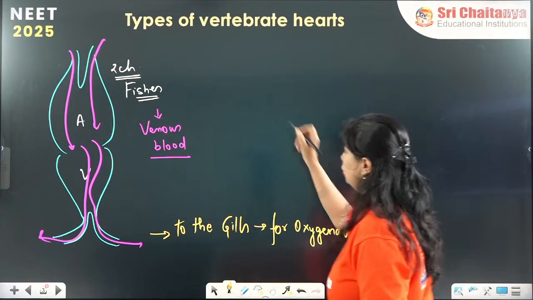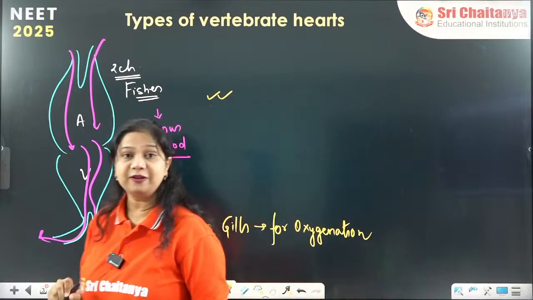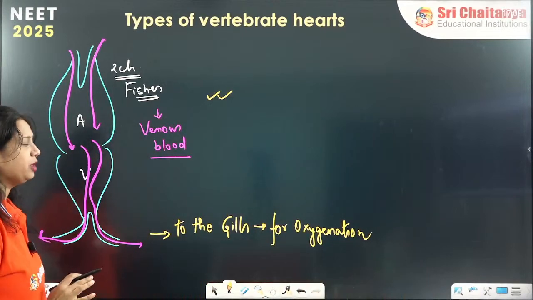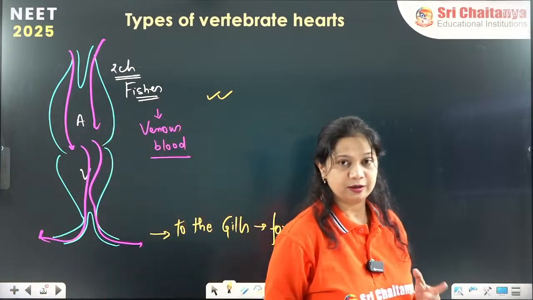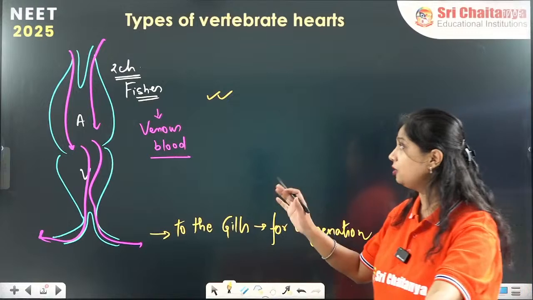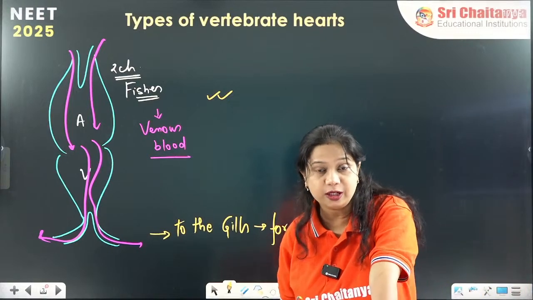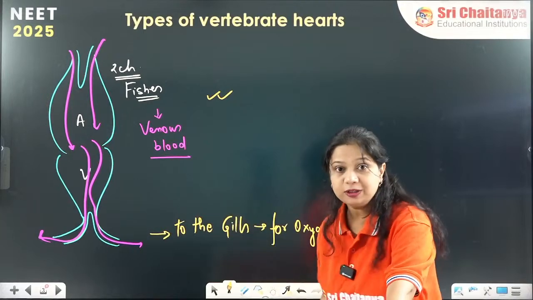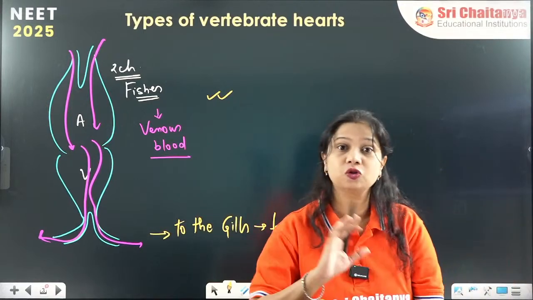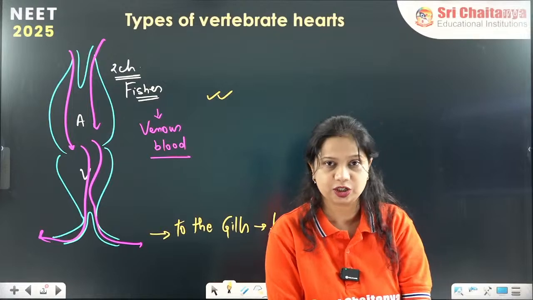So that is the two-chambered heart of the fishes. Remember this, the two-chambered heart of the fishes pumps out venous blood. They receive deoxygenated blood and pump out the deoxygenated blood which goes to the gills for oxygenation.